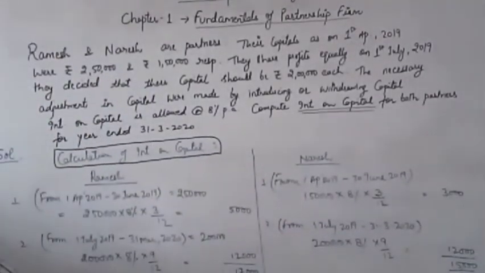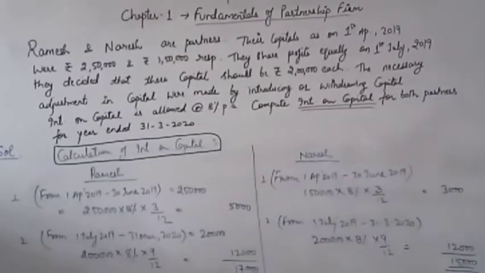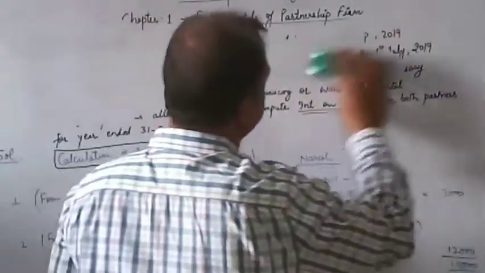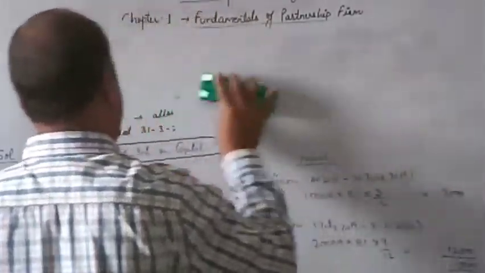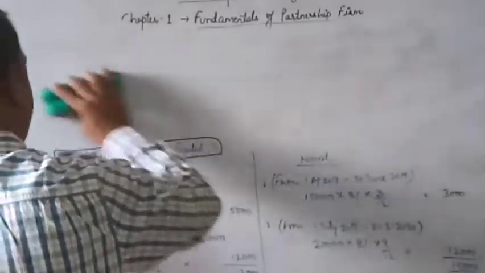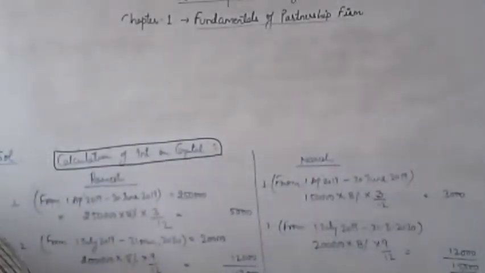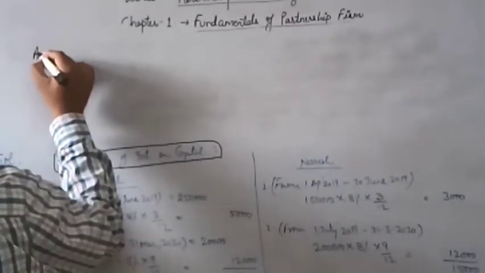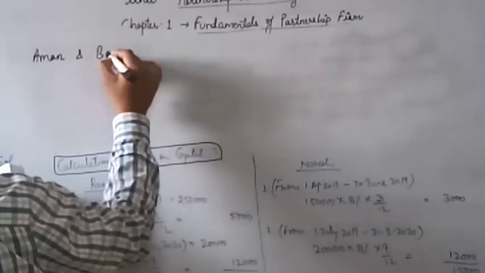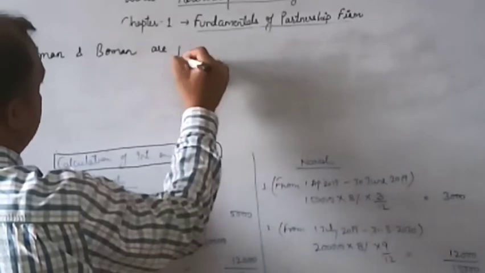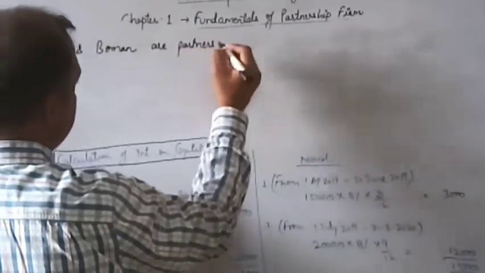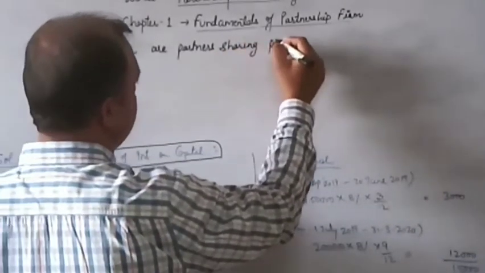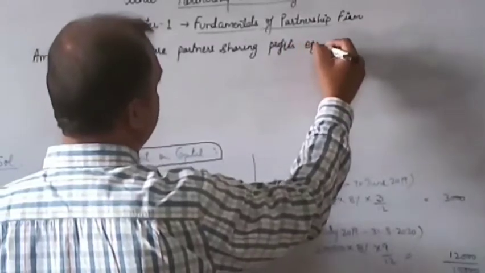So here I am noting the question on the board. Please copy down along with me. Question number 2. Aman and Bowman are partners sharing profits equally.